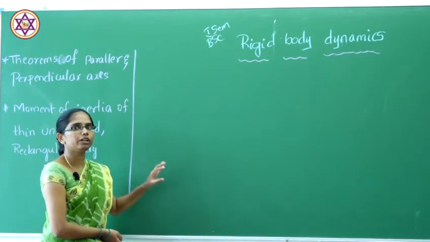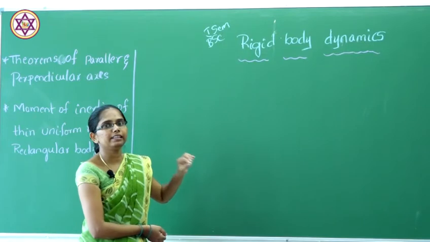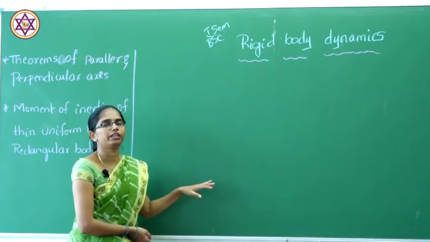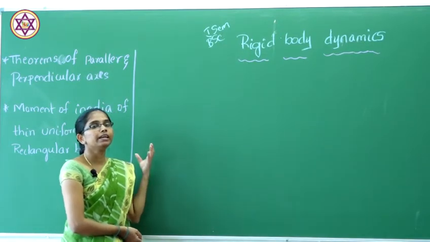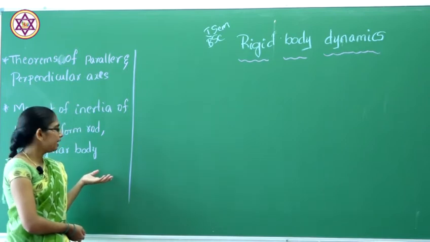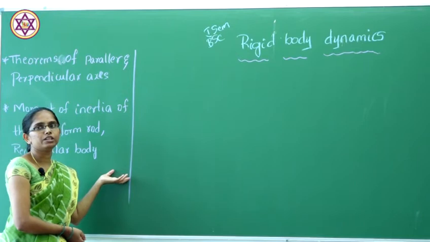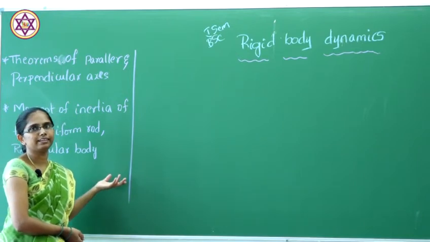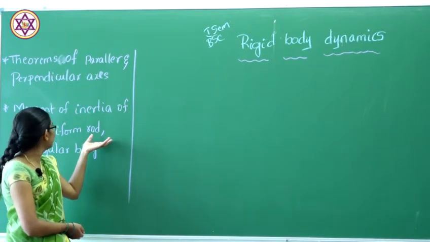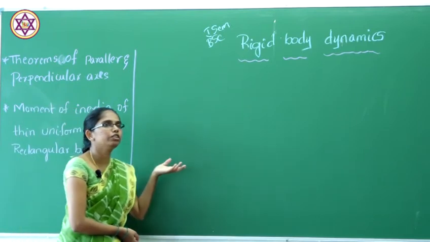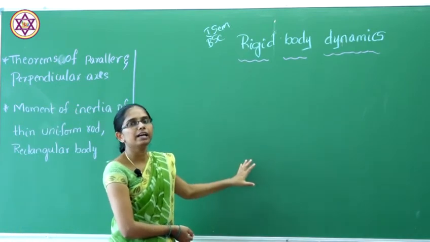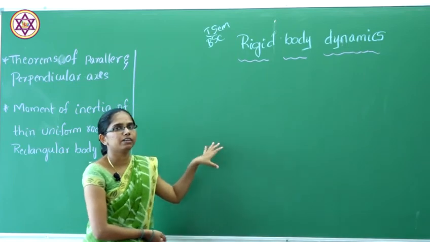What will be the moment of inertia of a plain thin rod and what is the moment of inertia if you consider the rectangular body, and after that we come across what will be the moment of inertia of circular rod and cylindrical rod, and in this we have to derive what will be the radius of gyration. So let us study one by one.